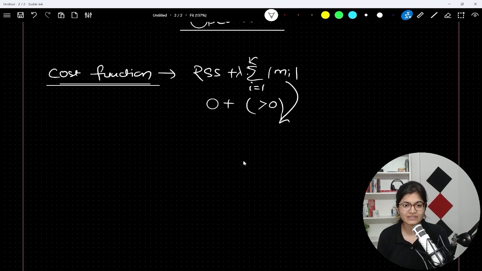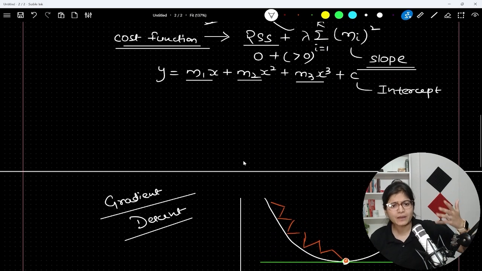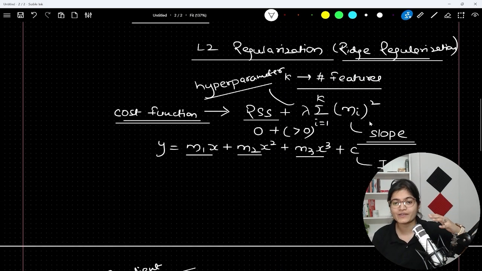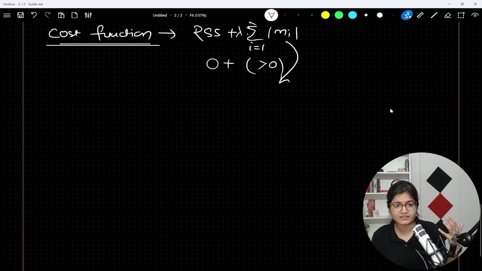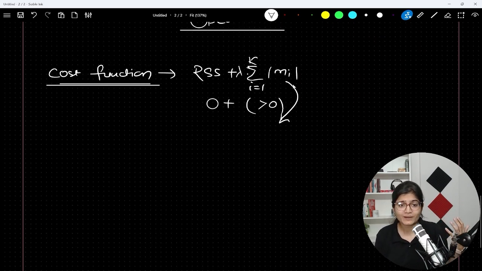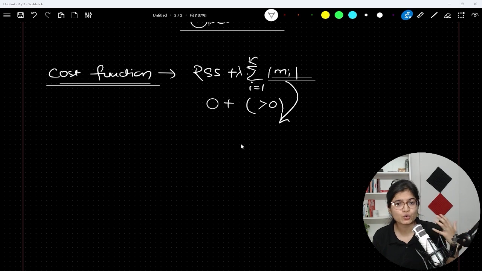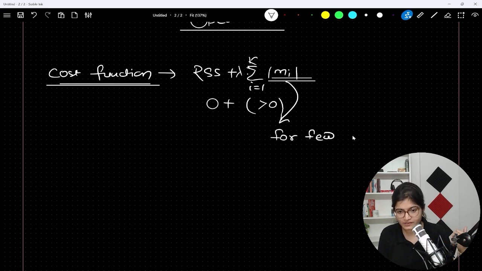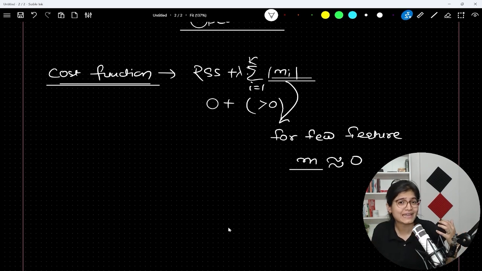You will be able to see that there is a decrease in the value of m of I. Same thing will happen in the above case also. There will be a decrease in the value of m of I square, right? But in this case, it's a value of m of I. So what is happening is, after a few iterations, you will see that for a few features, the value of slope, which is m, will again be approximately equal to 0.